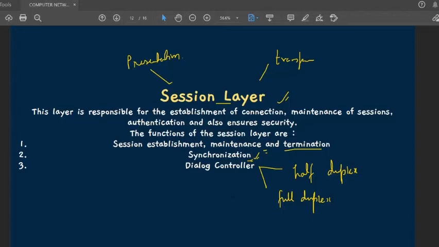So that's the dialog controller function. And then there is one more, token management. This layer prevents two parties from attempting the same critical operation at the same time. That is known as token management.